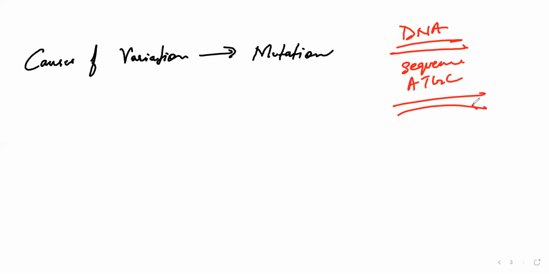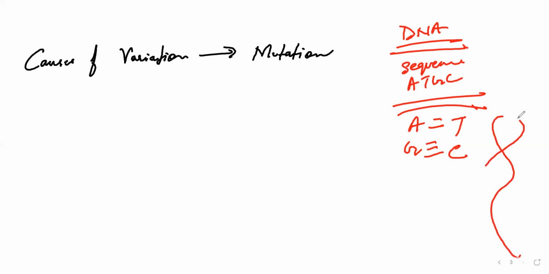A always pairs up with T and G always pairs up with C. It's not in detail for you, but this is called a sequence. If I roughly draw the diagram of the DNA, it is somewhat like this, and each turn will have 10 base pairs. Base pairs means nothing but AT and GC combinations.